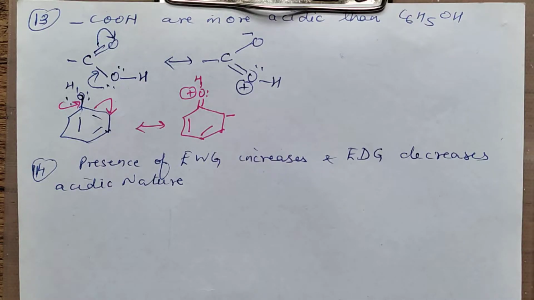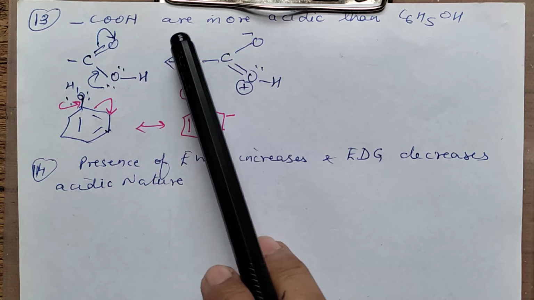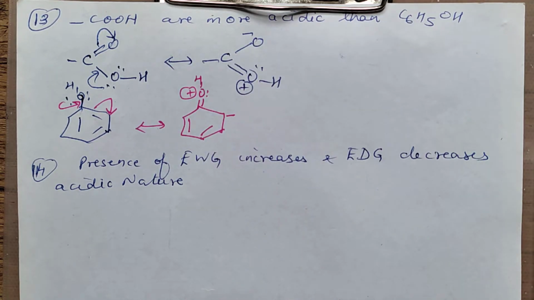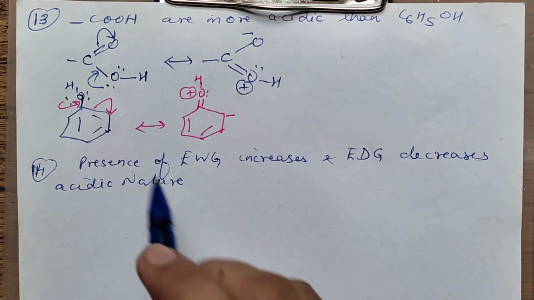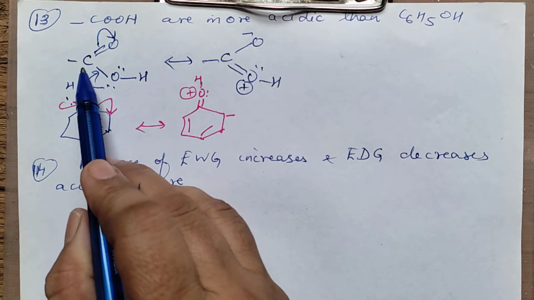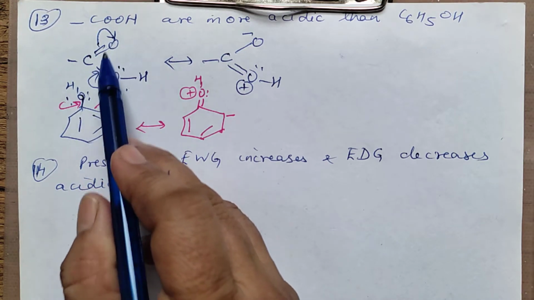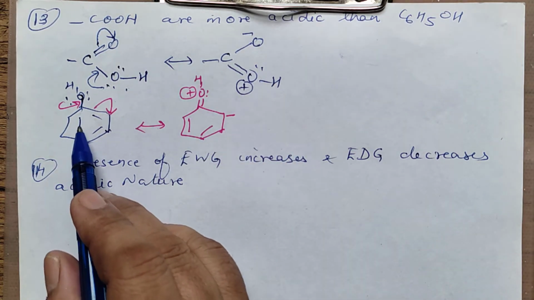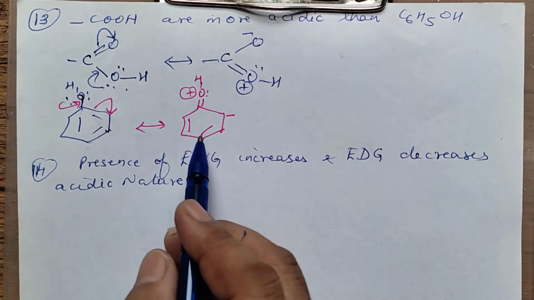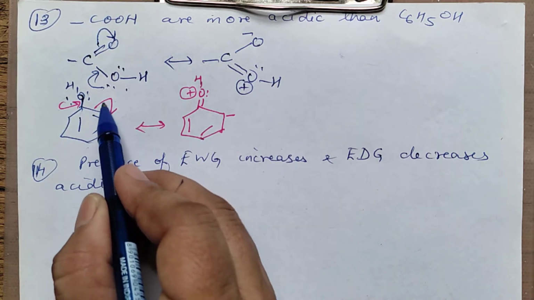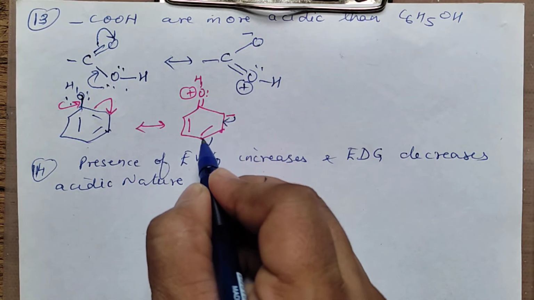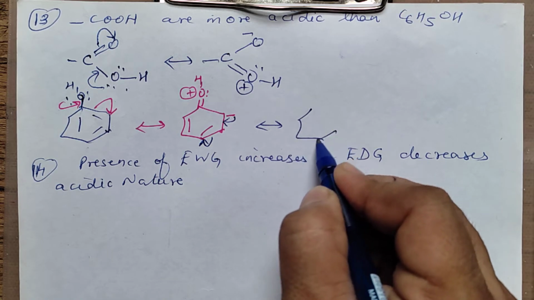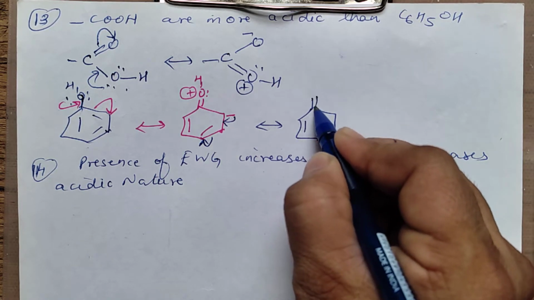Moving on to the next question, which says carboxylic acids are more acidic than phenol, though phenol has more number of resonating structures. I have drawn the structure just to save time, otherwise the video was becoming very long. This is carboxylic acid. When you draw the resonating structure of COOH, this will shift here, this will go here. You are getting negative charge on O. When you start drawing resonating structures for phenol, you will get one structure like this. This lone pair will shift, the pi bond will go. Further, you will go like this, and you are going to draw another structure. Let me draw one more structure for you and show it. This is as such a double bond.